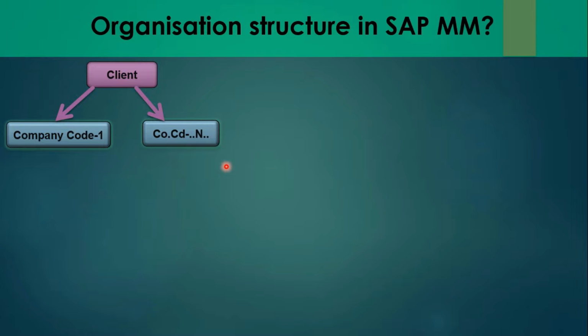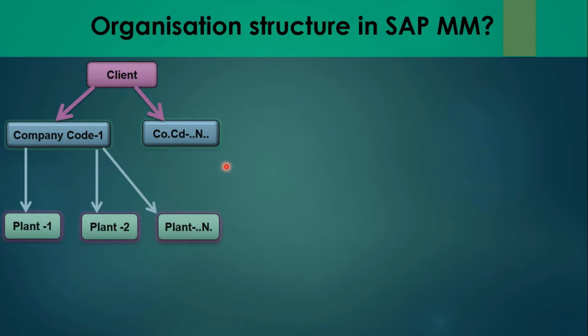Then each company contains some plants. If it's SAP MM, then there should be a plant. A plant is an organizational unit within a company where activities take place. A plant will produce goods and make goods and services available for that particular company. A plant might have a manufacturing facility, warehouse or distribution center, or a regional sales office within logistics. So it subdivides the enterprise in different aspects.